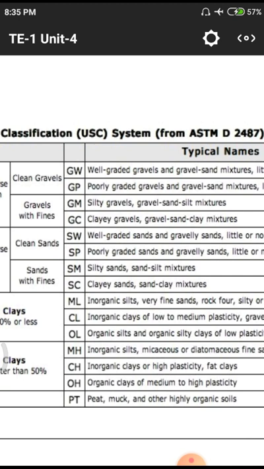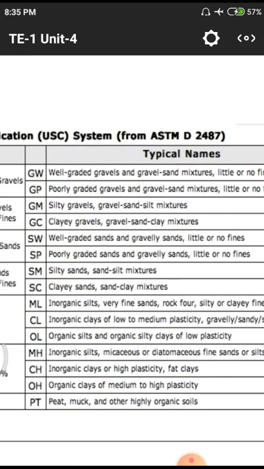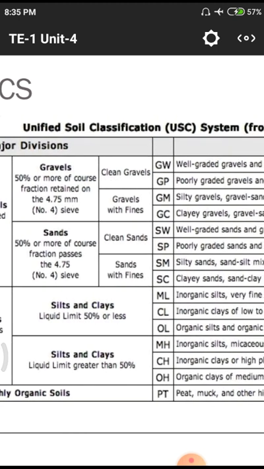Whenever we are having O, that means it is completely containing organic matter. C means some quantity of inorganic clay with high plasticity. M means inorganic silts. L means here we are having liquid limit percentage less than 50%, so we have to use this L symbol.